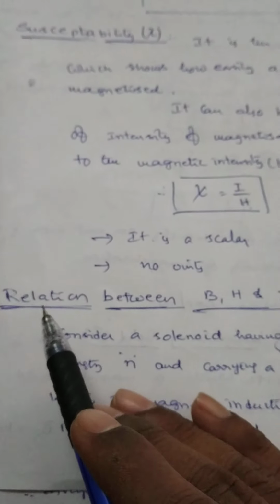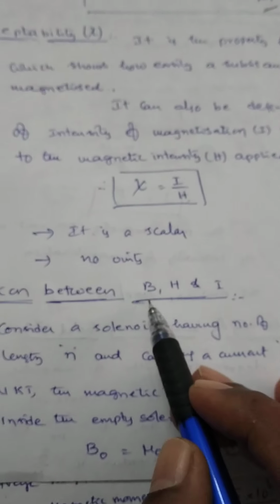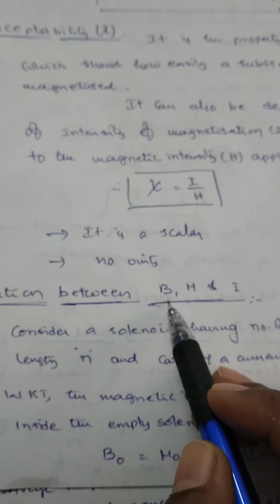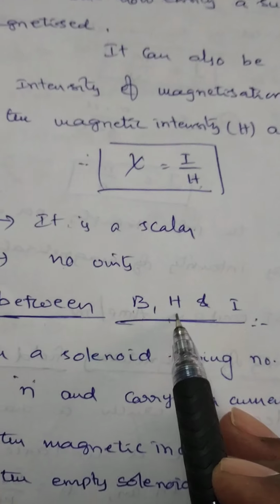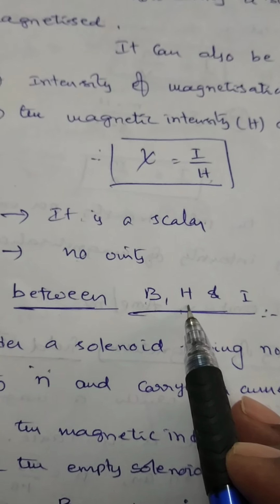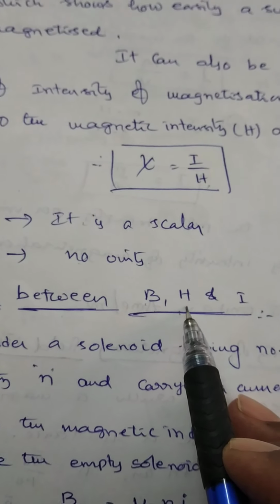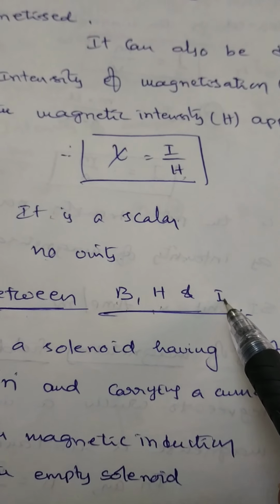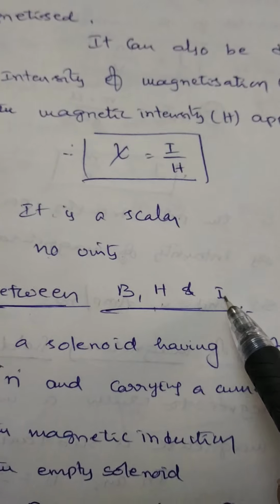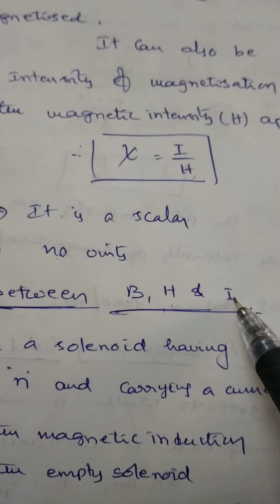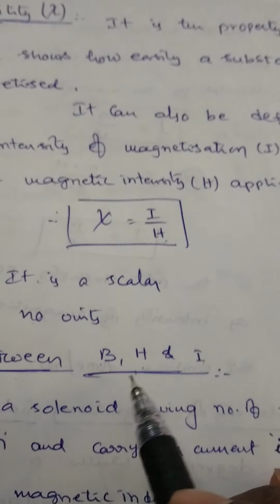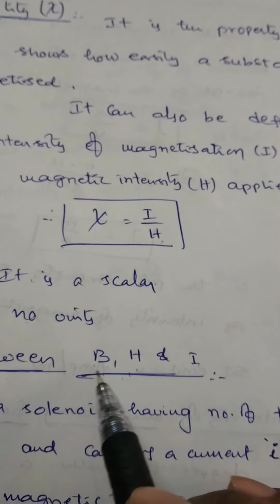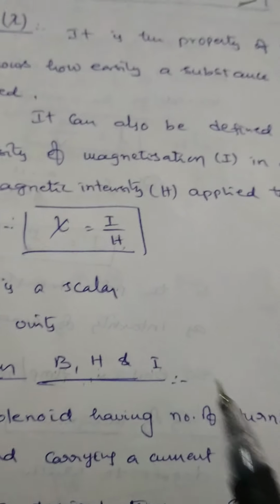Next one, what is the relation between B, H and I? B means magnetic induction field, H means intensity of magnetizing field or magnetizing force, and I is intensity of magnetization. But before we derive the relation between B, H and I, first we should know what is meant by a solenoid.